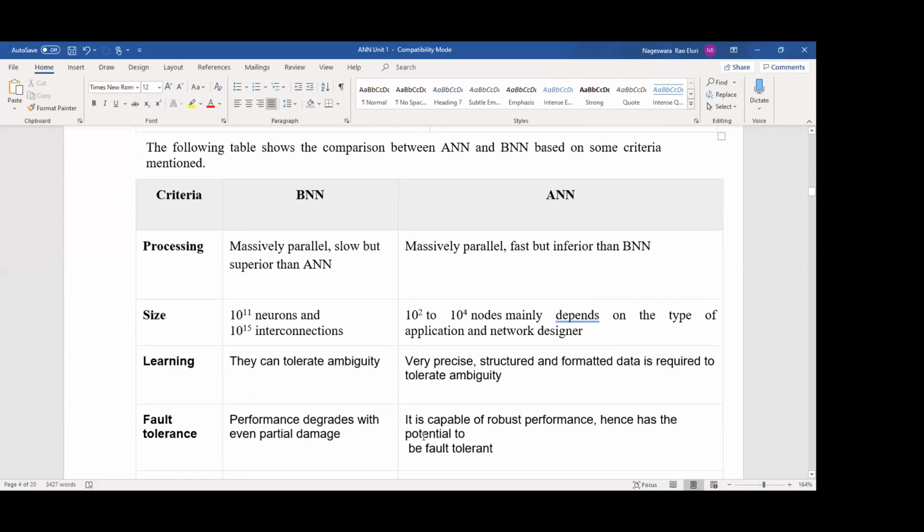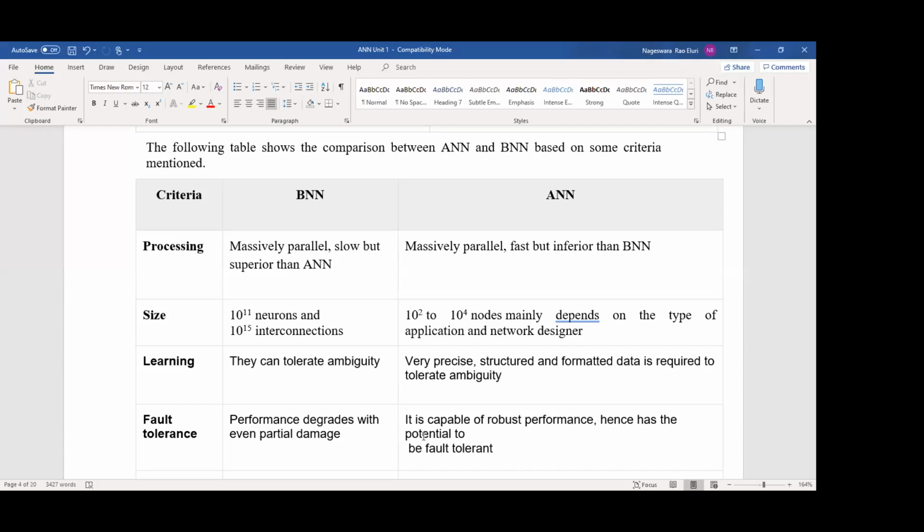Now the comparison, the difference between ANN and BNN. Biological neural network is completely parallel processing. For example, if you wake up in the morning, you can read the newspaper, take a coffee, and listen to songs at the same time. All these things happen together. So this is called massively parallel, but slower than the artificial neural network.